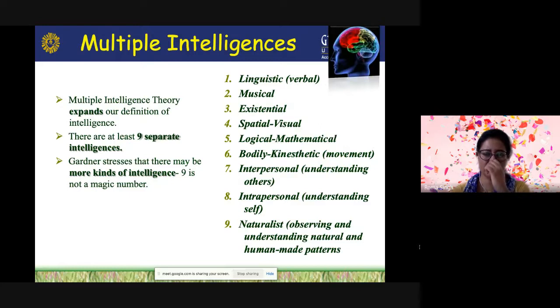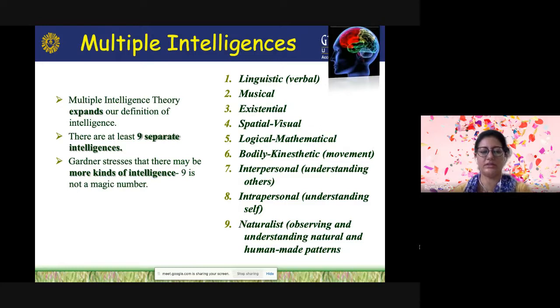So Gardner's original theoretical model included seven separate intelligences, with an eighth added in 1999, and the ninth one was the existential intelligence. And these eight or nine intelligences can be grouped into language related, person related, or object related.